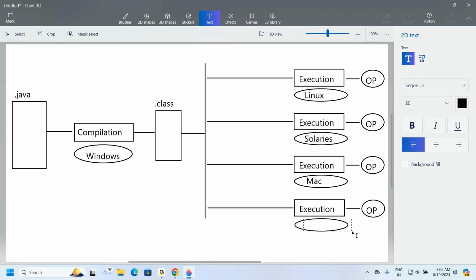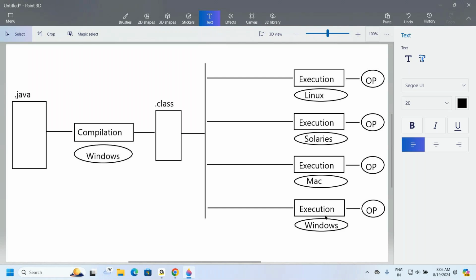For our understanding purpose, again I am going to take the same Windows operating system. For compilation we have taken Windows, and for execution also I have taken Windows. In the case of a platform independent programming language, I can still show some difference. What difference are we able to see? We are going to understand it clearly. Now, understand the content here.